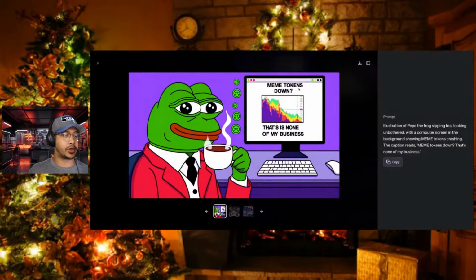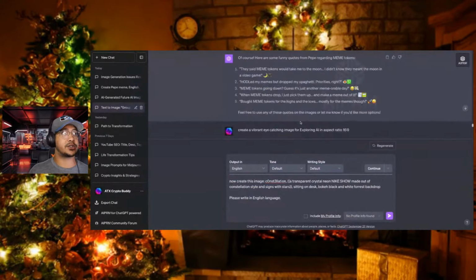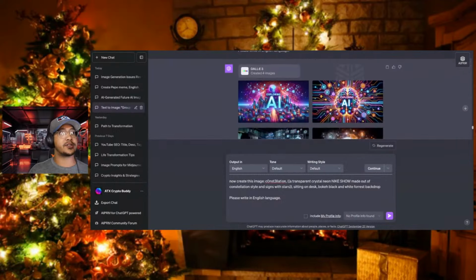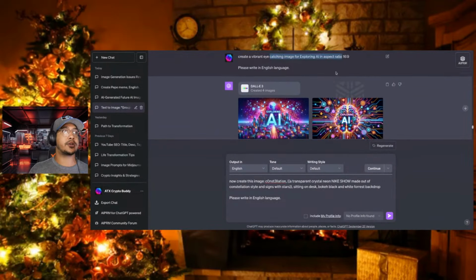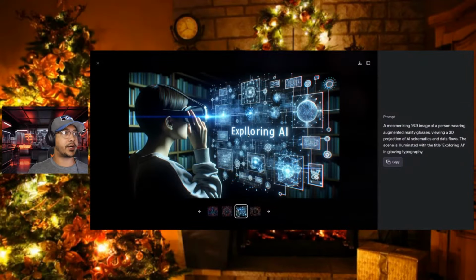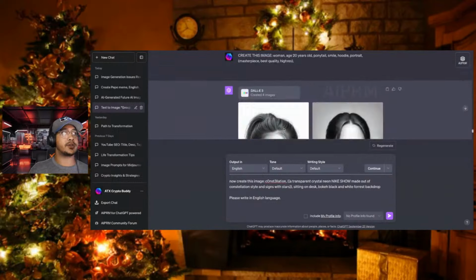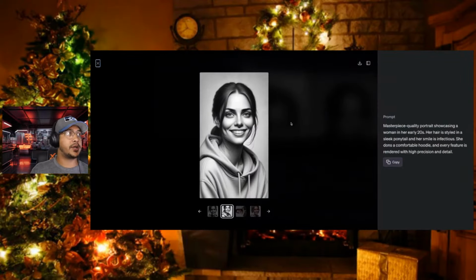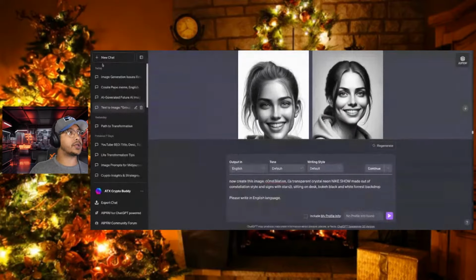So these are just a couple more that you ended up seeing that I had some fun making. And again, I love it because I can change a whole bunch of stuff on here. Now, one of the photos that you saw just recently was, hey, I wanted to make a little item of some images with the exploring AI creation. This is what you saw in the thumbnail, but look at some of the items that they ended up coming up with on here. Exploring AI, look at some of these creations, guys, made within fractions of a second. So freaking cool, right? And these are the photos of those images if you needed some help. If you were looking for some adjustments on different stuff that you're needing, this stuff is getting so freaking good right now.